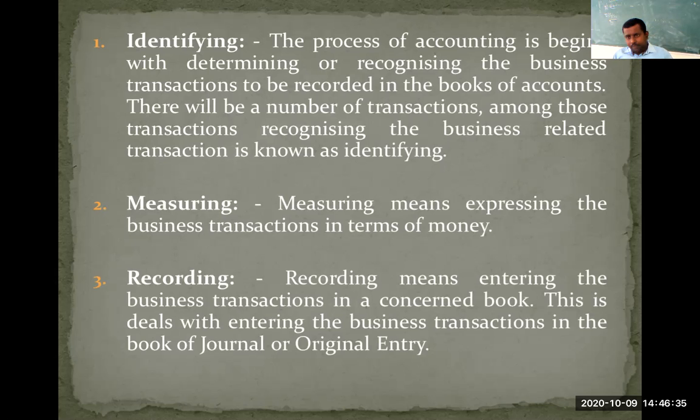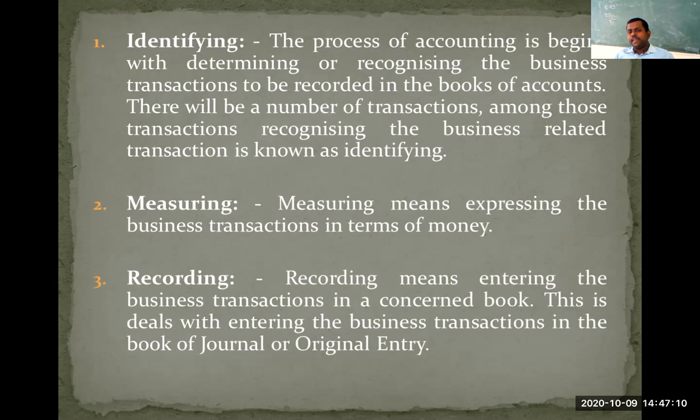We'll take some examples like assets purchased, raw materials purchased, salary paid, telephone expenses paid, then house rent paid. House rent, is it a business expense? It is not a business expense. So there will be several transactions performed by accountants. Among those, we need to choose those transactions which are pertaining to business. That particular function is called what? It is called identifying.